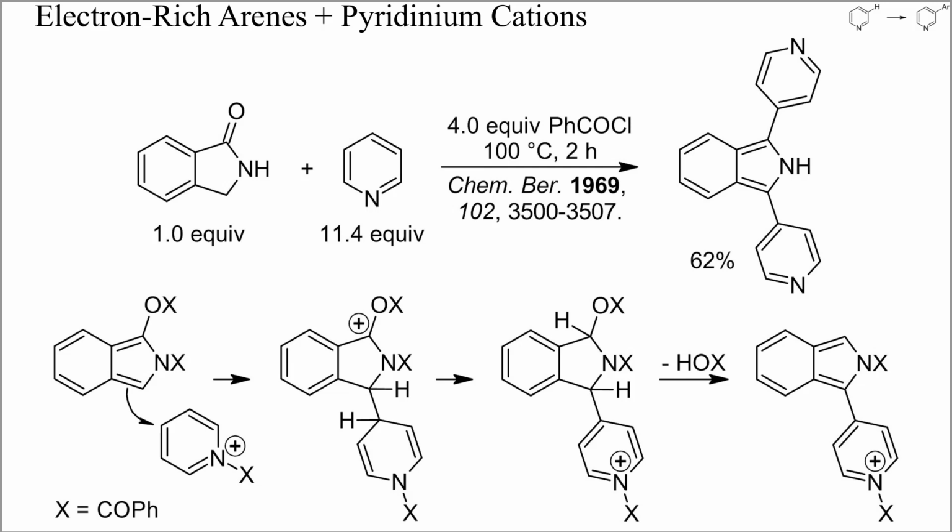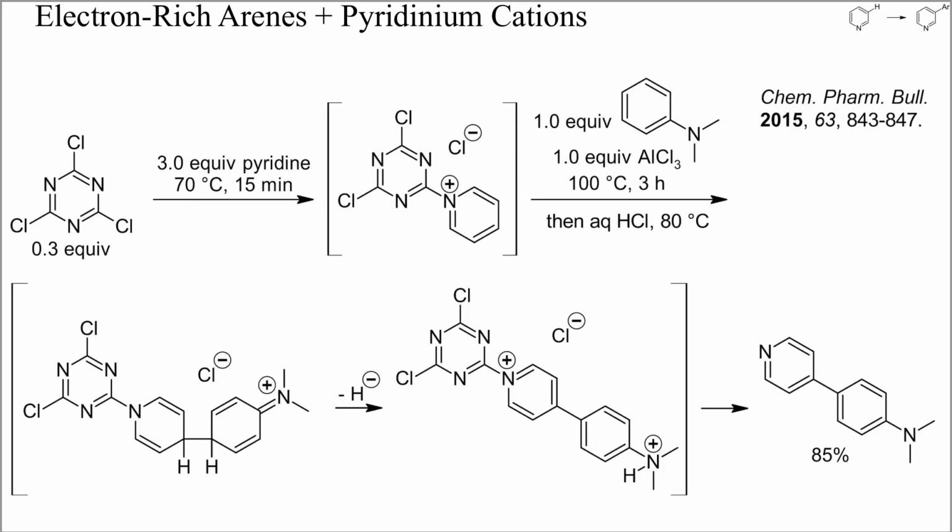Dihydropyridines are powerful hydride donors, and hydride migration in the first dihydropyridine intermediate would cause reduction of the carbonyl group and formation of a new isoindole, which could react once more with N-benzoyl pyridinium chloride. Similar to the previous example is the activation of pyridine with cyanuric chloride followed by coupling with an aniline. The reaction also required aluminum chloride, probably to capture the hydride released during the aromatization of the intermediate dihydropyridine.